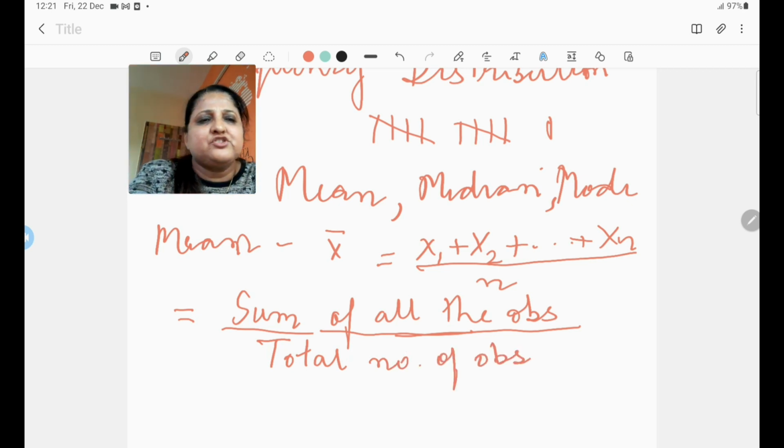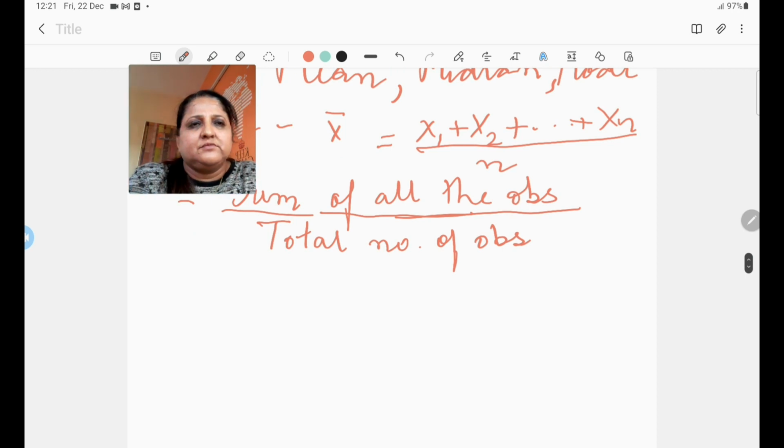This is how we calculate mean for the ungrouped data. Okay. Now, mean of grouped data without class interval. There is no class interval, but we have drawn a frequency distribution table. So in that case, what do we do?